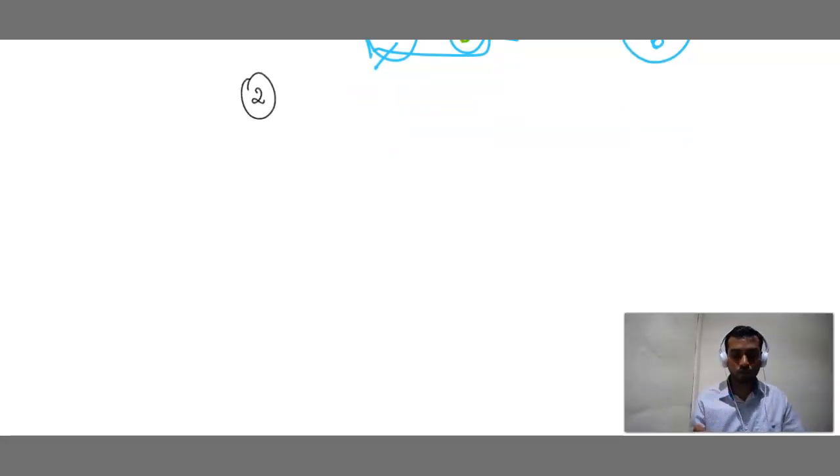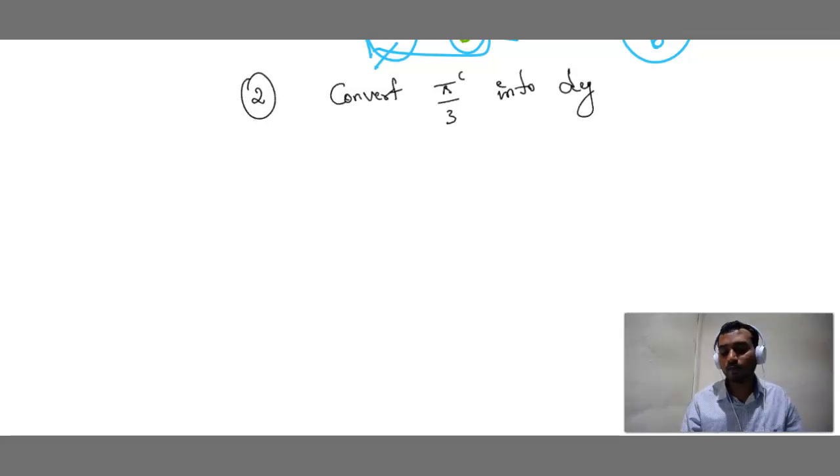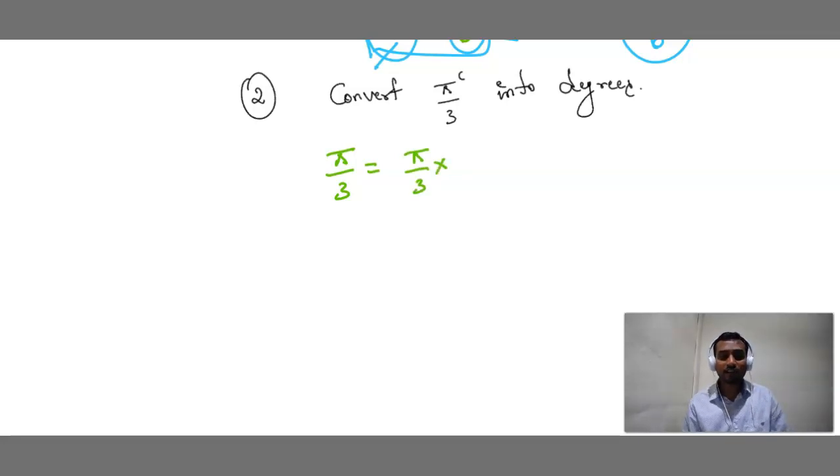One more question, only one question. Whatever degree they give, same procedure: multiply that by pi by 180, cancel the terms, and write in terms of pi. Okay. Same thing. Convert pi by 3 radians into degrees. What is the question? Convert pi by 3 radians into degrees. Sir, how to solve this, sir? Simple. Pi by 3 is equal to pi by 3 into... in degrees, as I said before, do we want pi? No, we don't want pi. Then cancel pi. How to cancel pi?